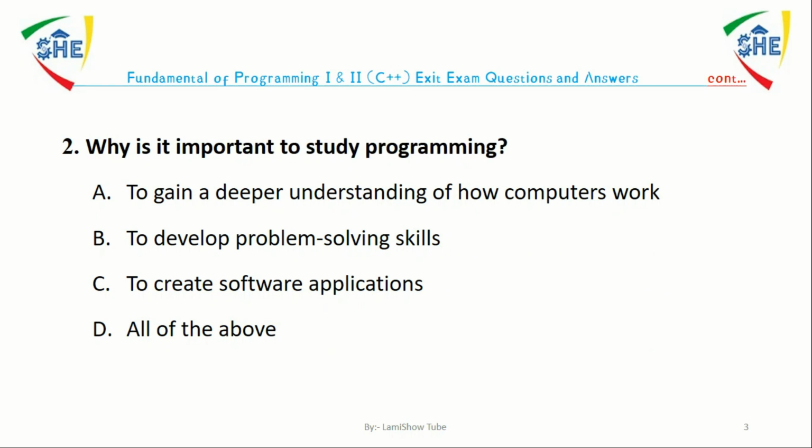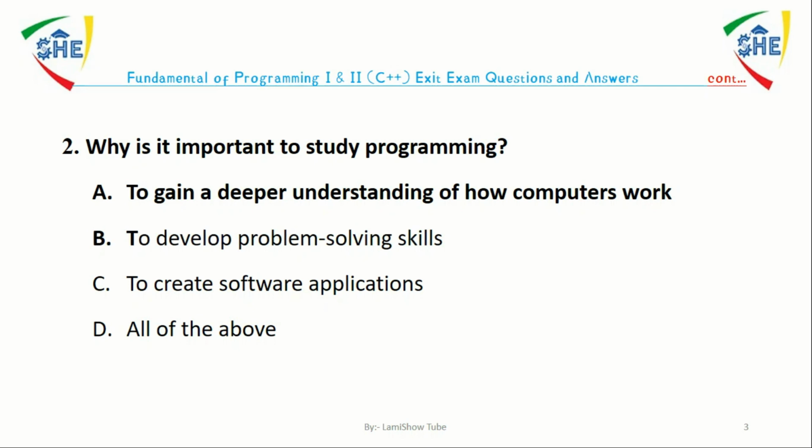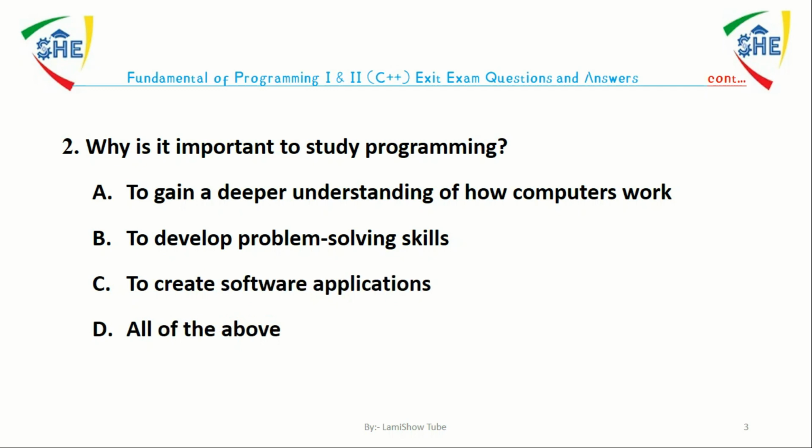Question number 2. Why is it important to study programming? A, to gain a deeper understanding of how computers work. B, to develop problem-solving skills. C, to create software applications. D, all of the above. The answer is D. Studying programming can help individuals to gain a deeper understanding of how computers work, develop problem-solving skills, and create software applications.